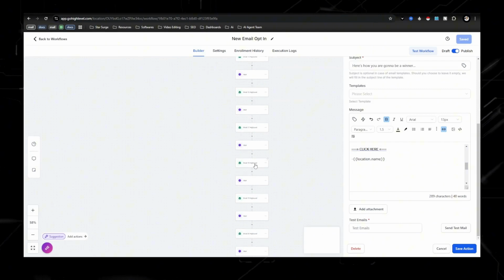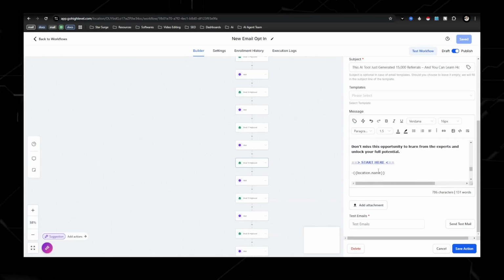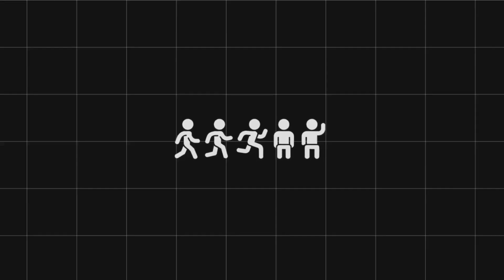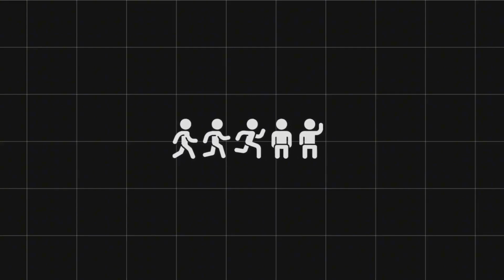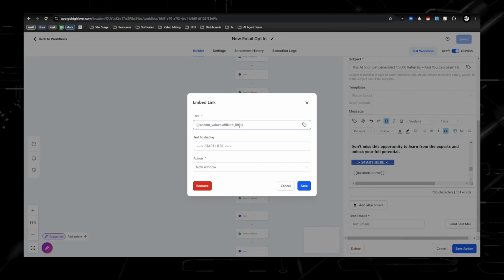Go all the way down, scroll here. This one is going to be linked to a custom value. And why I do this is because if you were to import my snapshot and I did not have these custom values, these would all be linked to my affiliate links. And we don't want that. We want your guys' affiliate links to be in here.